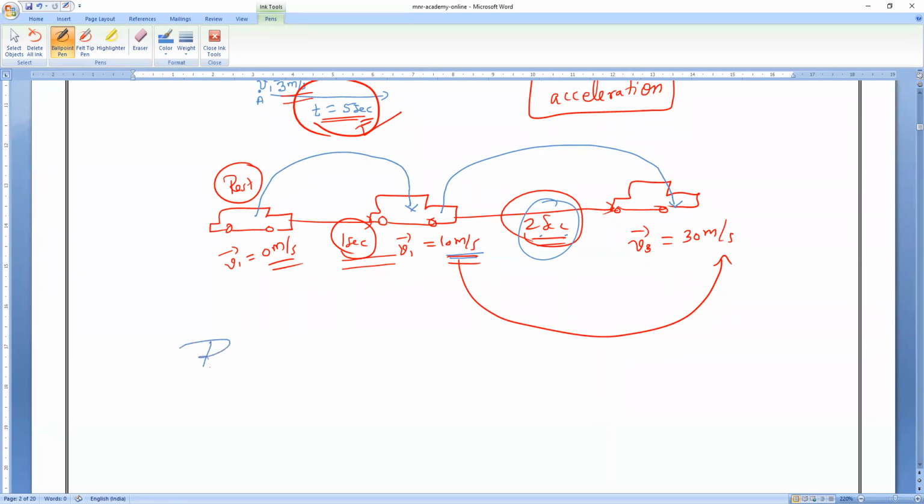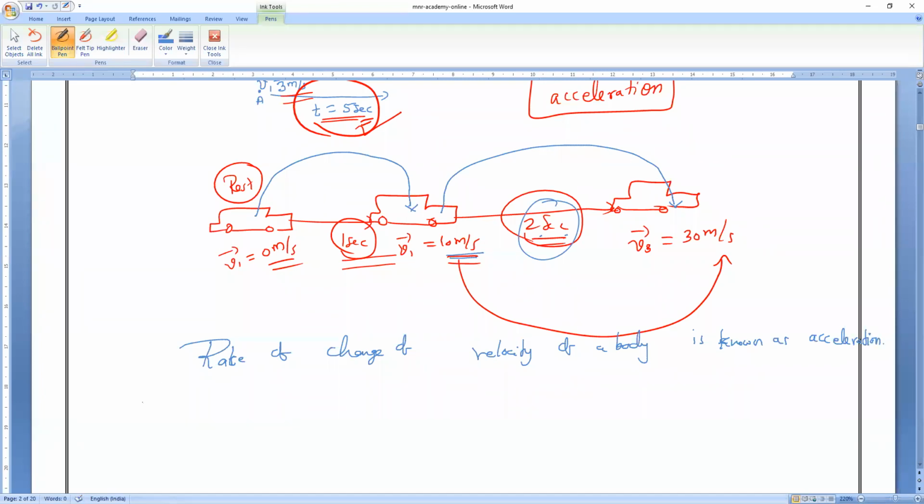So, from this, I will say the definition. Please remember, the rate of change of velocity of a body is known as acceleration.